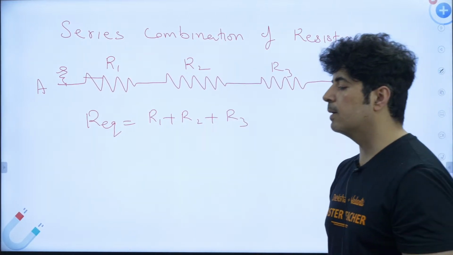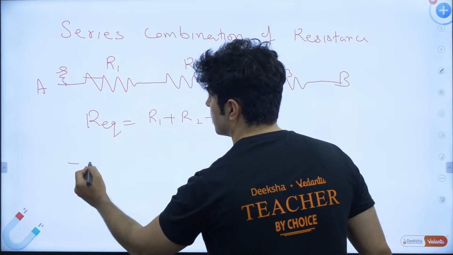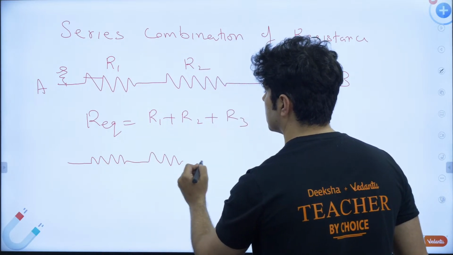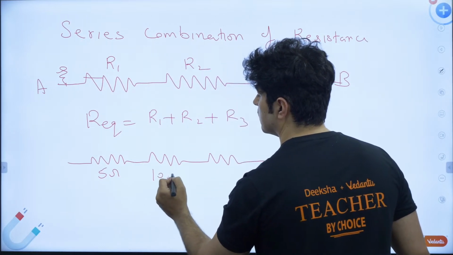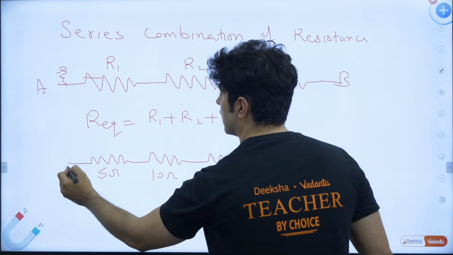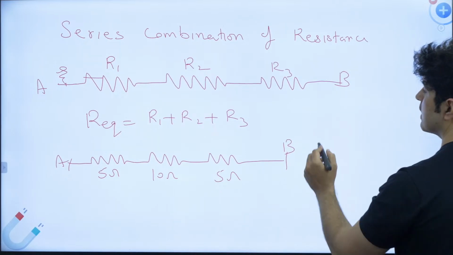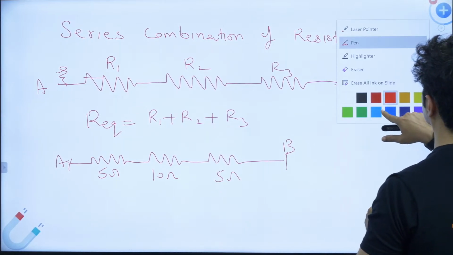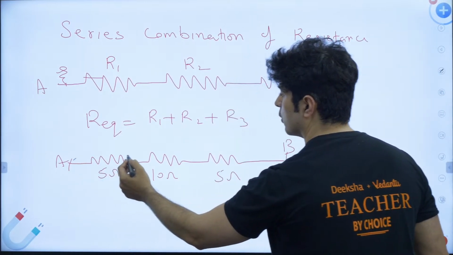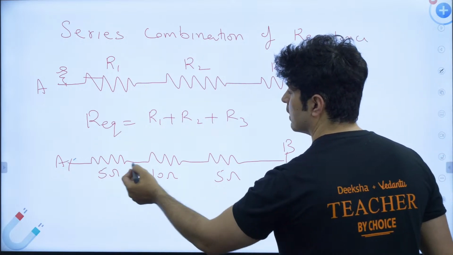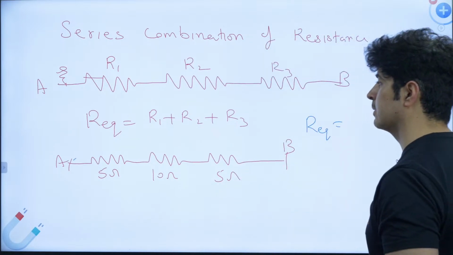Need to remember this, very important for your board exams. Numericals come on this. Let me show you one question. Let's say this is a series combination of three resistances: 5 ohm, 10 ohm, 5 ohm. Now what is R equivalent between A and B? This question was asked in exam. I start from A, go to B. All three resistances are coming on my way, and hence all three resistances are in series.